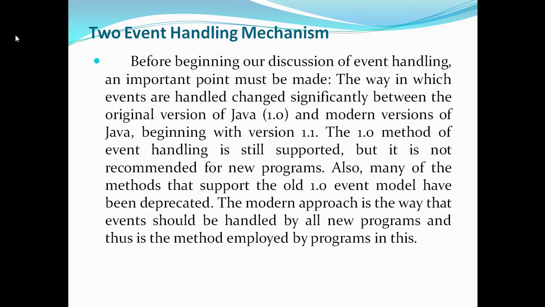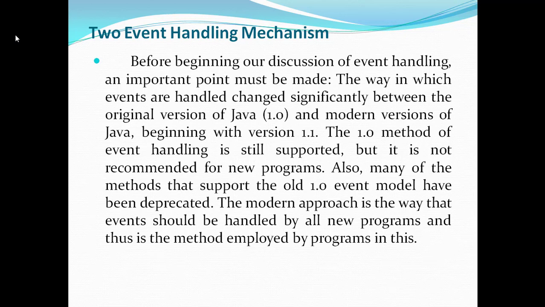Before beginning our discussion of event handling, an important point must be made. The way in which events are handled changed significantly between the original version of Java 1.0 and modern versions of Java beginning with version 1.1.